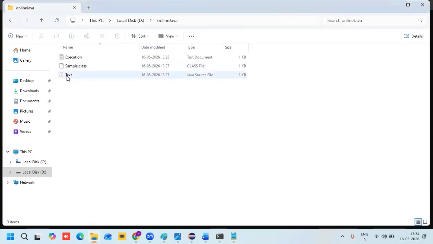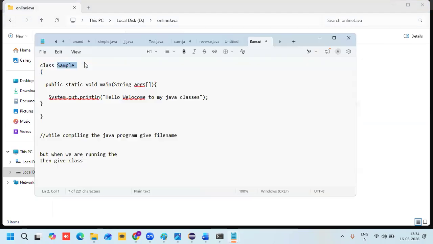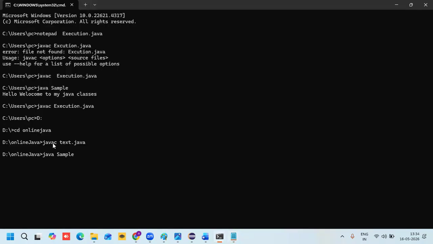What is my file name? Test is my file name. What is my class name? Sample is my class name. So when we are compiling the program, give the file name. But when we are running or executing the program, give the class name.